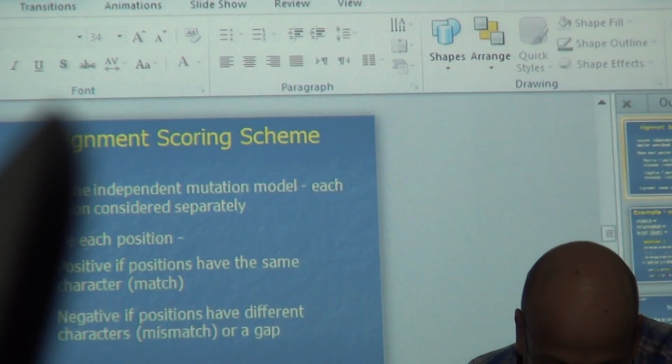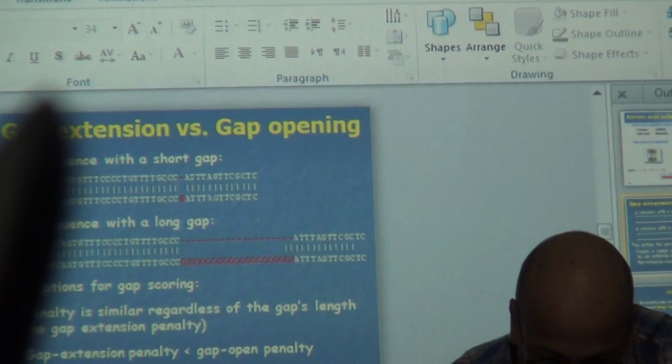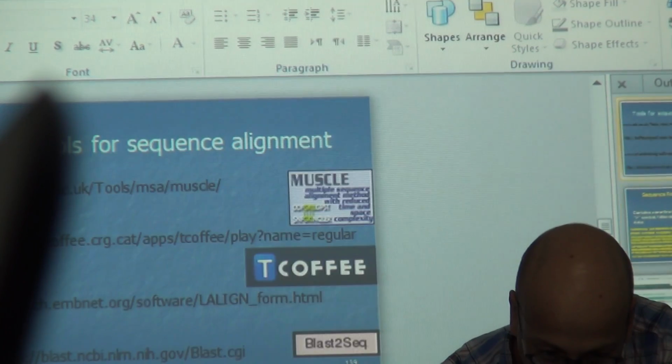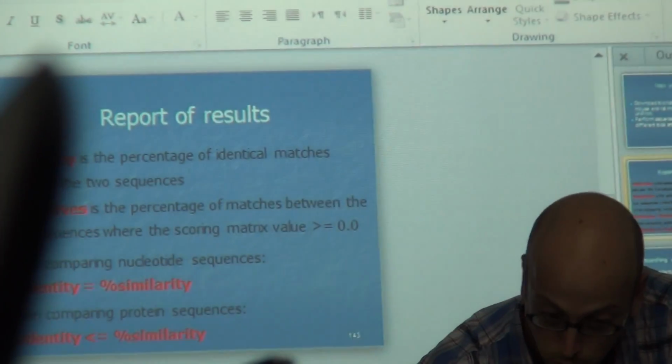Okay. So, how do we decide DNA or protein? Do you want to fight?